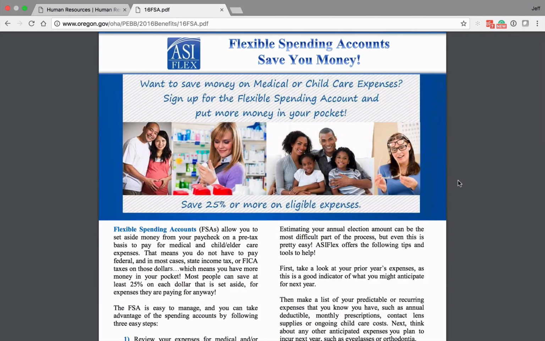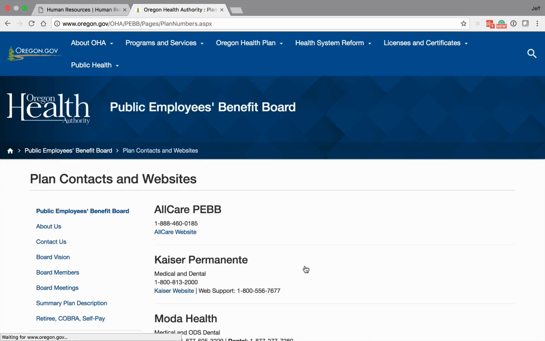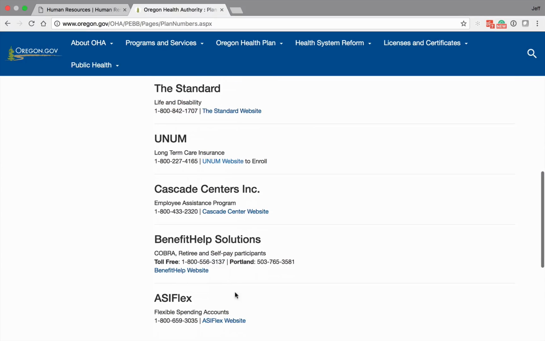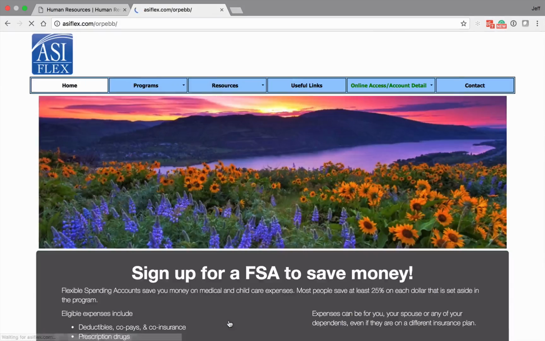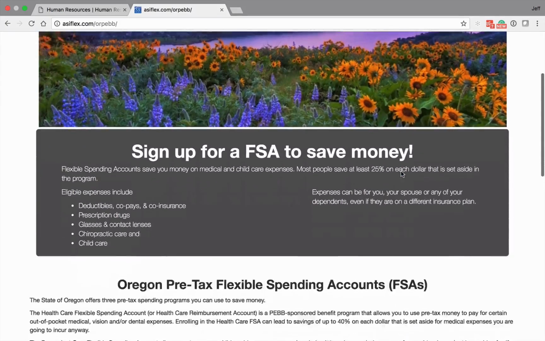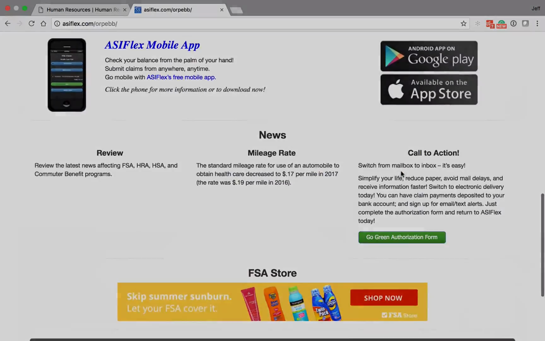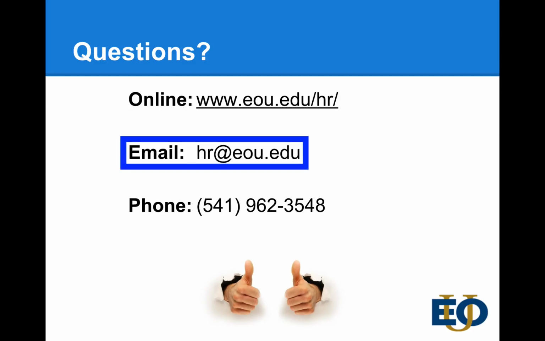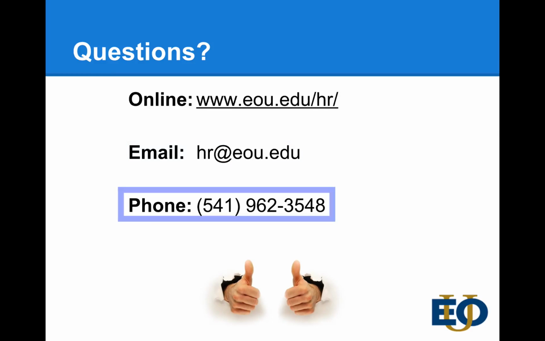If you would like more information, again, go to the plan contact page and scroll down to ASI Flex. The ASI Flex website will give you all expenses that are eligible and covered under ASI Flex. If you have any questions, you can go online to contact us. You can also reach us through email or give us a call.